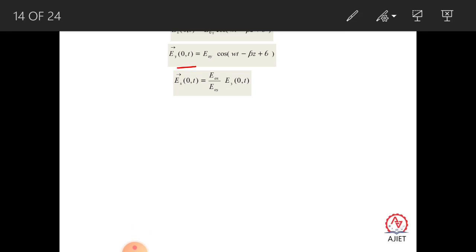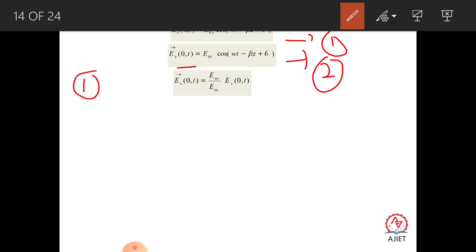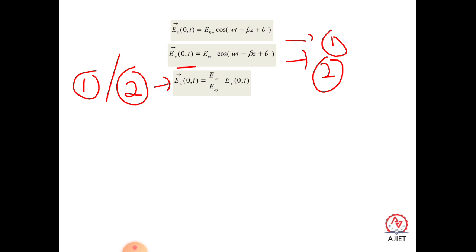Next, we divide the two expressions. If you take the first as equation 1 and the second as equation 2, then equation 1 divided by equation 2 gives Ex of t equal to E naught of x cos of omega t minus beta z plus theta, which gets cancelled with each other.